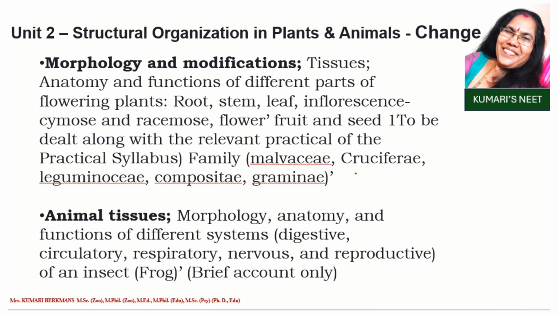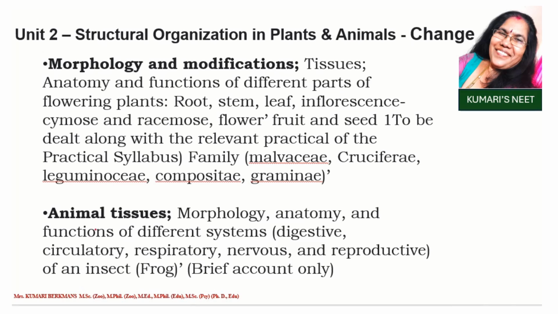Family: Malvaceae and Cruciferaceae, Leguminosae, Compositae and Graminae. Animal tissues, morphology, anatomy and functions of different systems. It is digestive, circulatory, respiratory, nervous and reproductive, of an insect, frog, it is a brief account only.